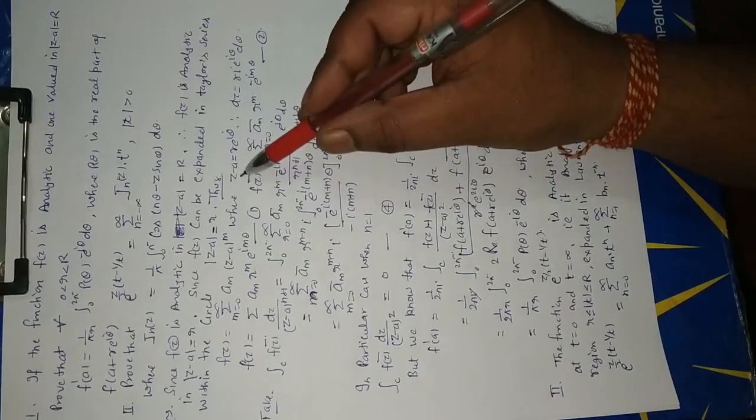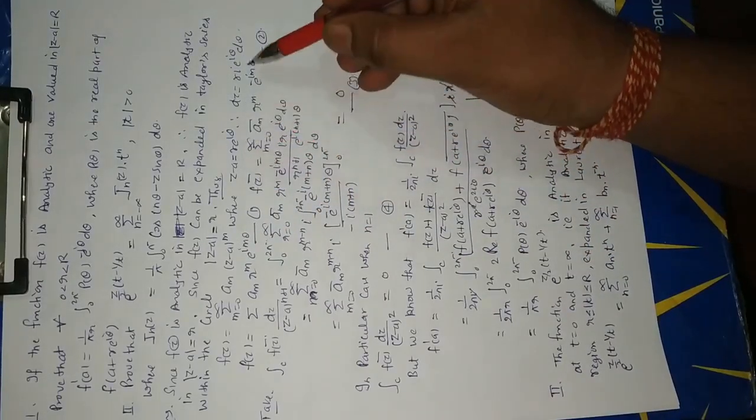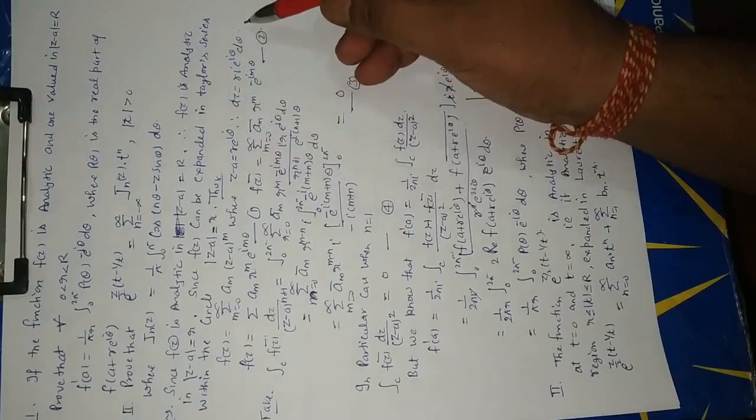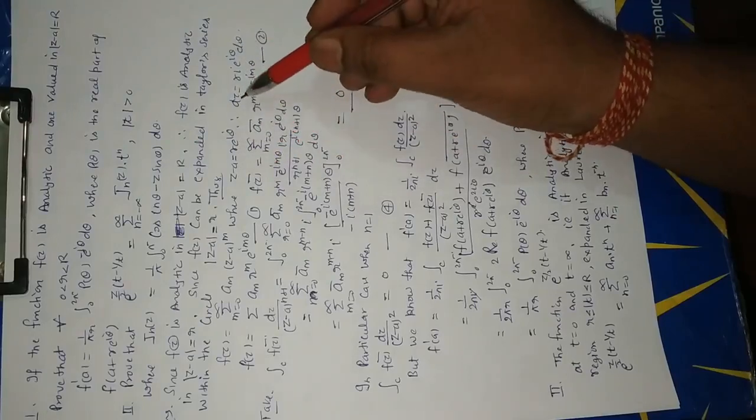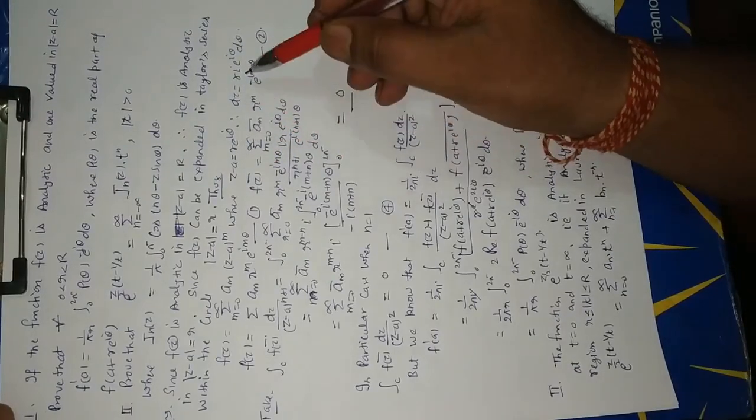Now dz = r i e^(iθ) dθ after differentiation of z - a.